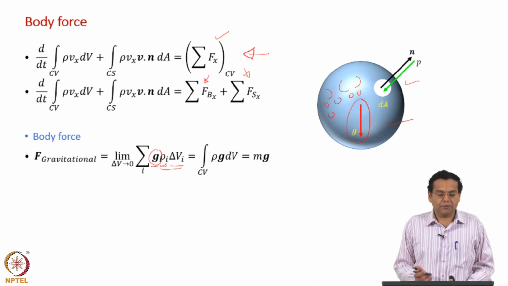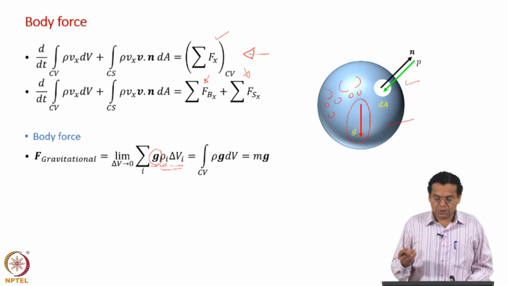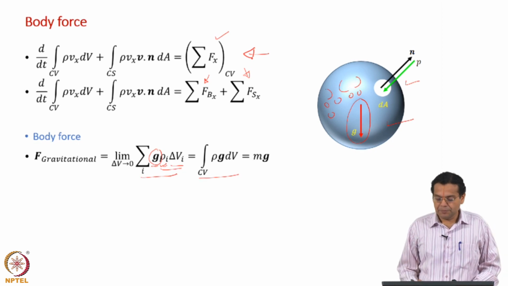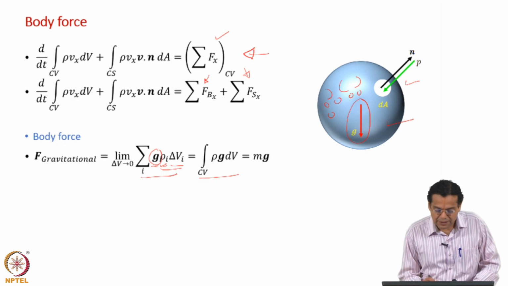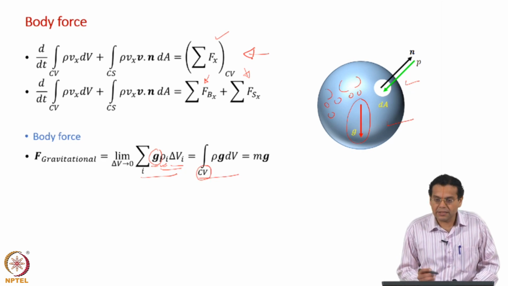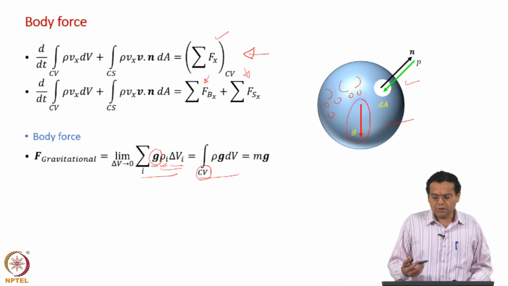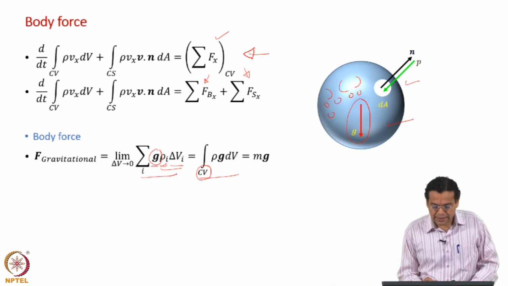So, as usual, we want to express this in terms of an integral. We consider many such volumes so small that this summation can be represented as an integral over the control volume. Look at the limits: it is over the control volume, because it is a volumetric force, a force per unit mass, so it is a volume integral.